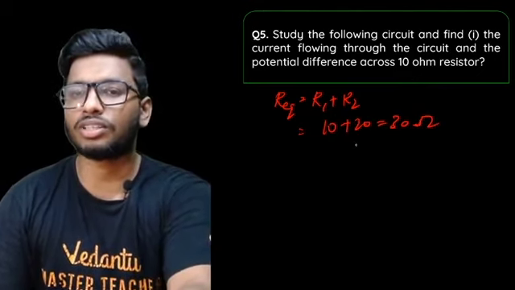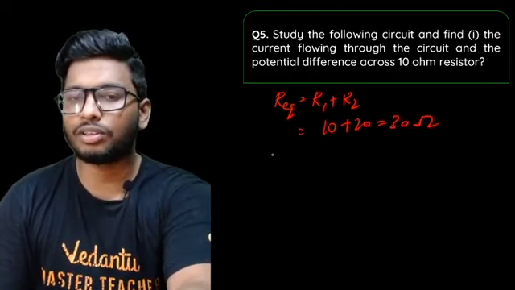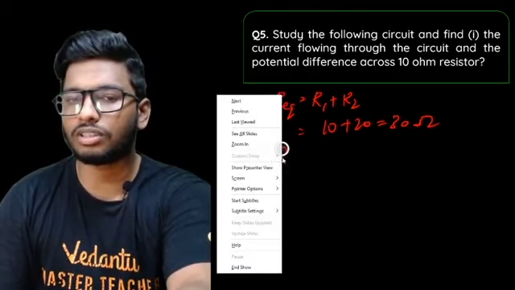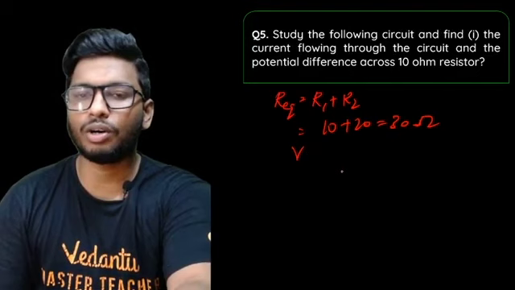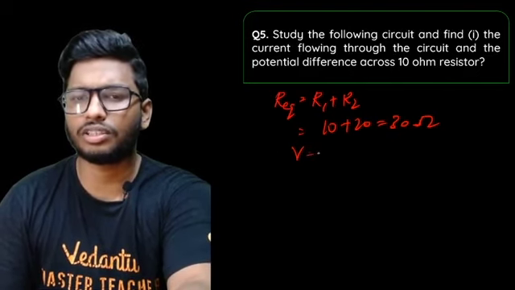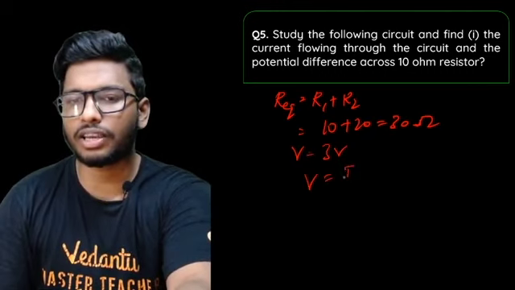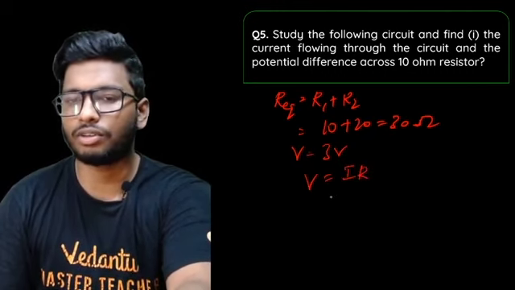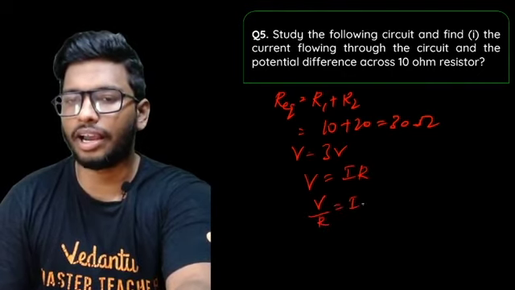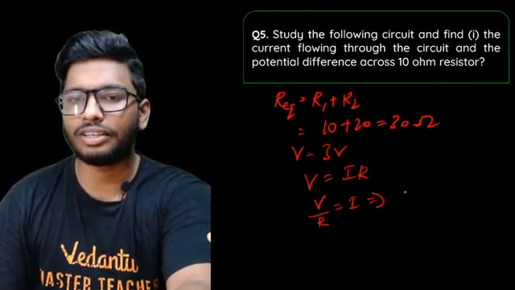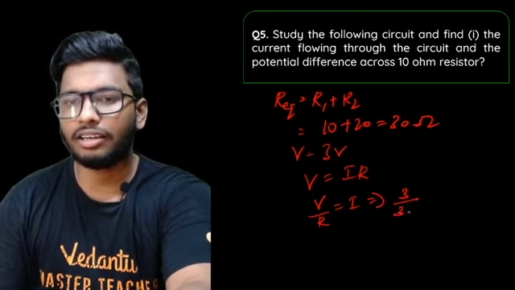So you're supposed to find out the current flowing through the circuit. They've given you the voltage also. It's a 3 volt battery, so voltage is equal to 3 volts. To find the current, V is equal to I into R once again, so V by R is equal to I. That is 3 divided by 30.